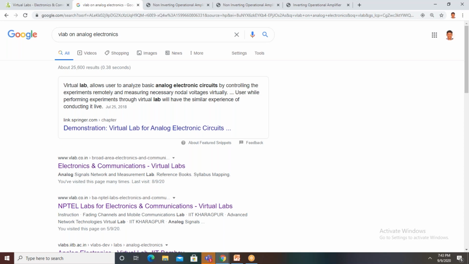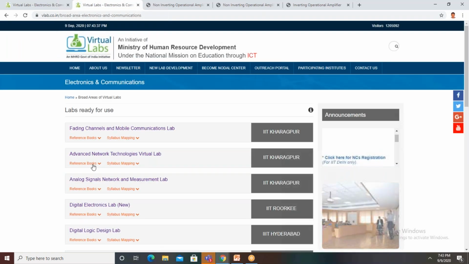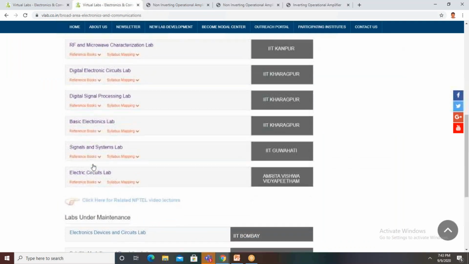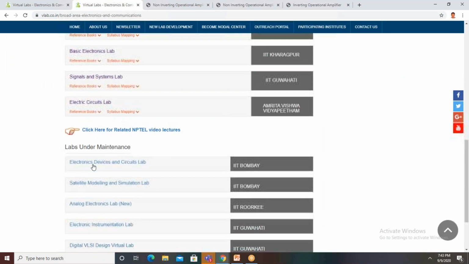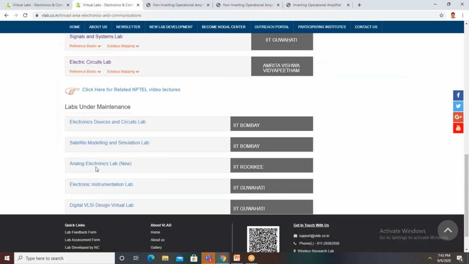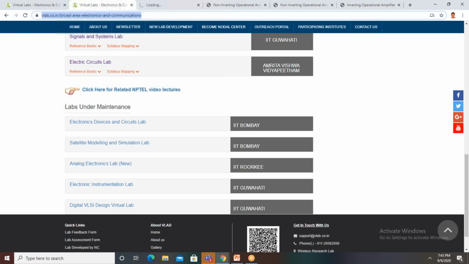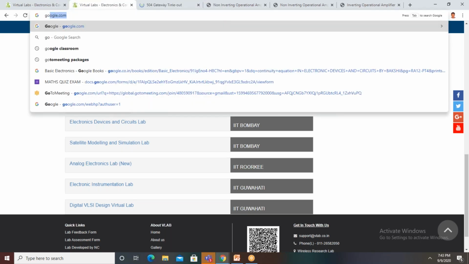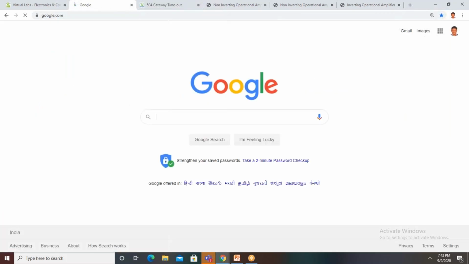So in our laboratory, a function generator is available. It can generate sinusoidal signal, triangle signal, and square wave signal. So now we are going to see the function generator circuit. Here we have the aim of this experiment, the theory related to this experiment, and we can also take the pre-test. Then the procedure to perform this experiment and the simulation part. So now we will see this simulation.